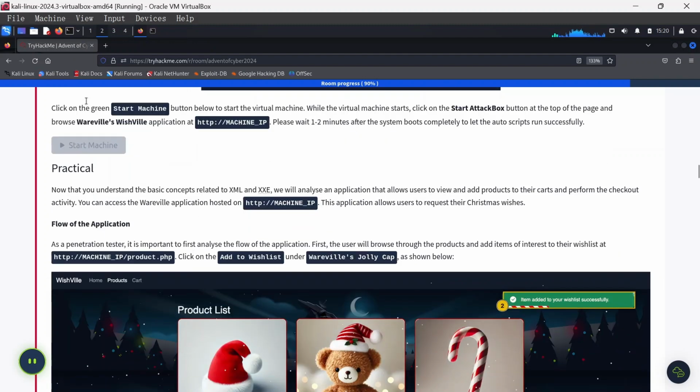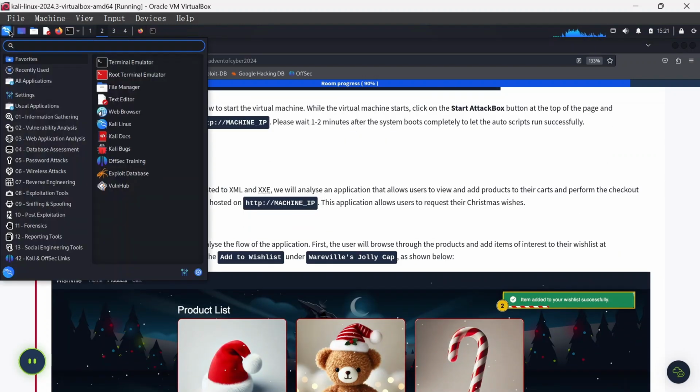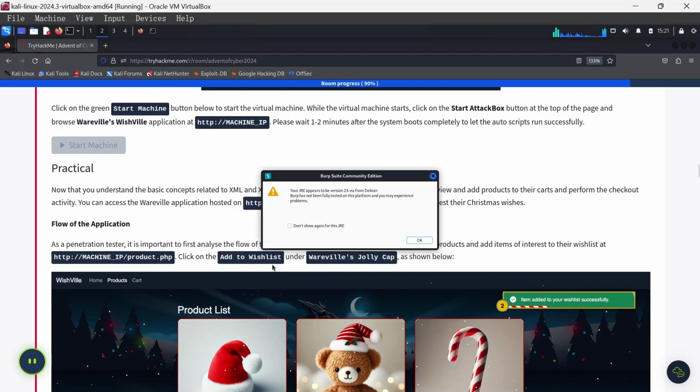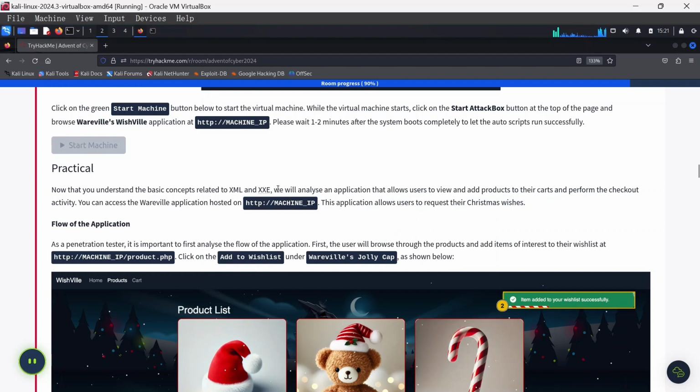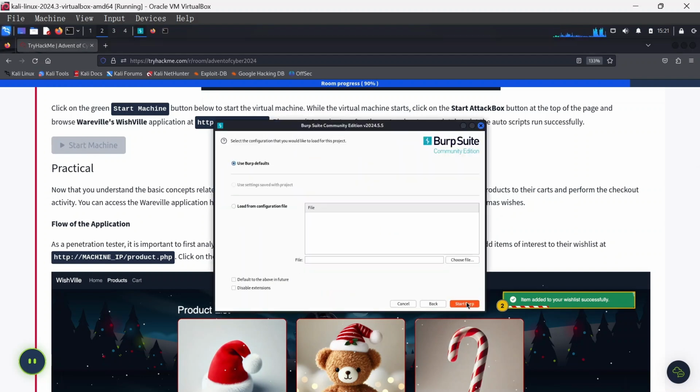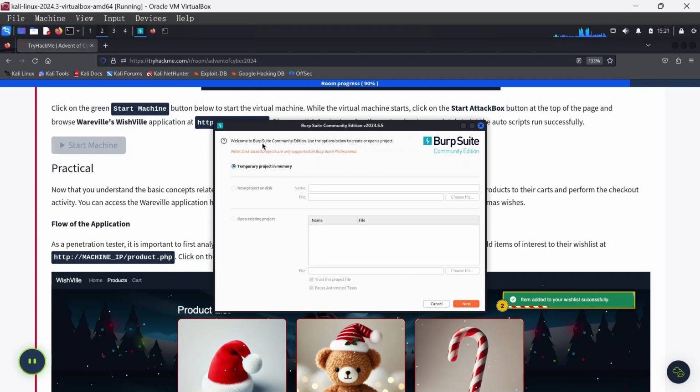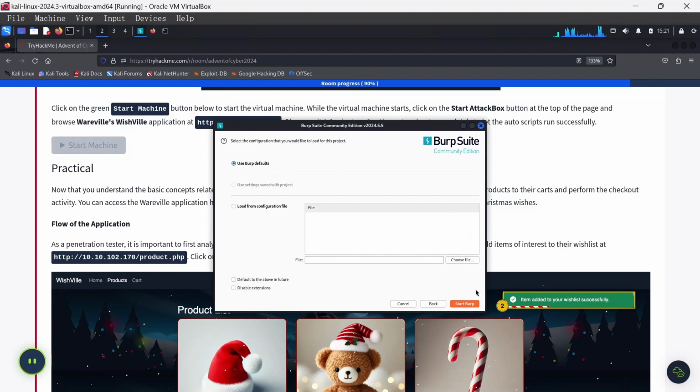And I know now that we'll be using Burp Suite, which helps us to intercept requests and make some modifications. It adds like a middle party between the request you send and a server. So I'm going to just turn on my Burp Suite and we can continue while the machine is also getting started. Okay, so basically when you're starting Burp Suite, similarly if you have the attack box open and you're starting Burp Suite, this is exactly what you see. The startup page, welcome to Burp Suite Community Edition, is going to be pointing to a temporary project in memory, so you just click next and it's going to say use Burp defaults. You just start Burp Suite.